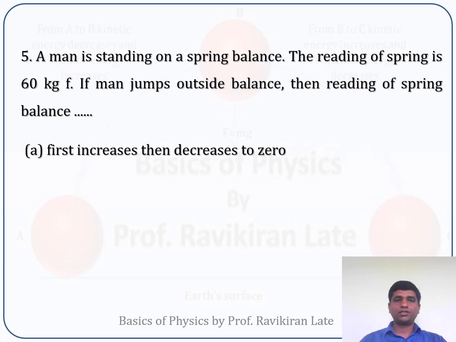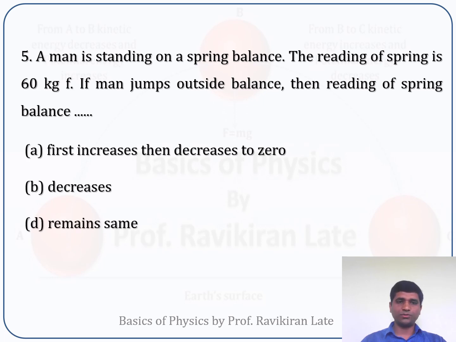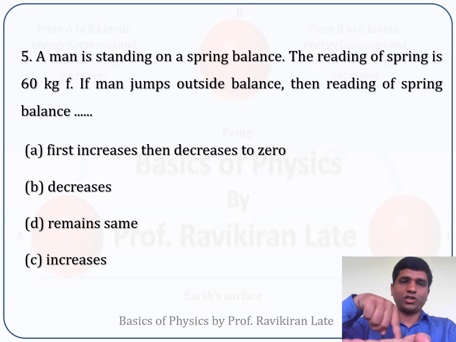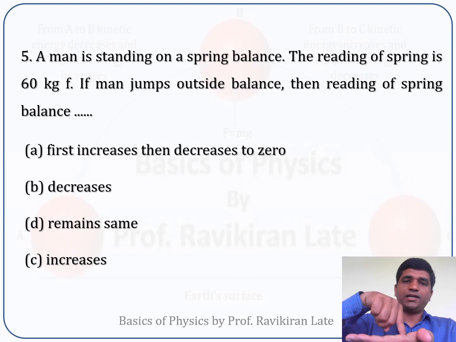So first option is first increases then decreases to 0. Second option is decreases. Third option is remains same, and fourth option increases. Now here in this case we have to take a note that whenever a person is standing on the spring balance, it is giving a reading of his own weight.